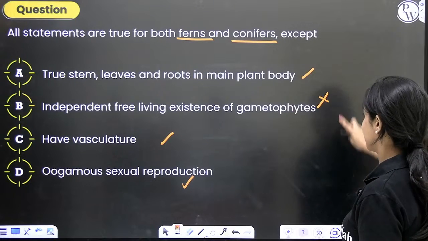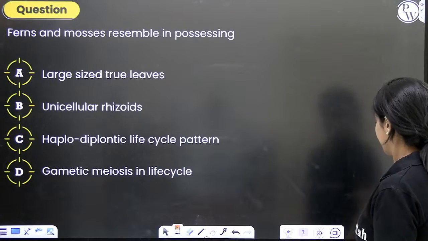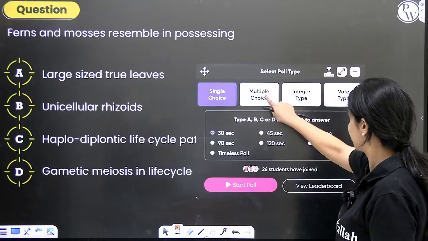Okay, most of you have answered it correctly. Here is our next question.